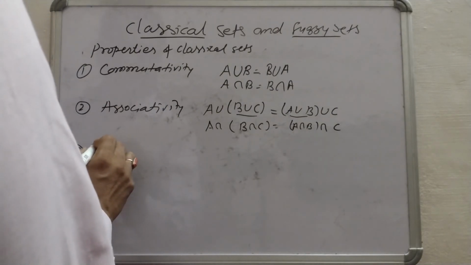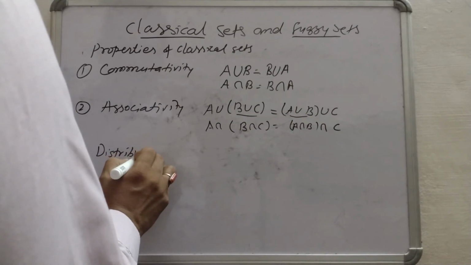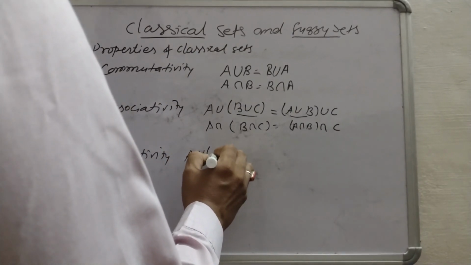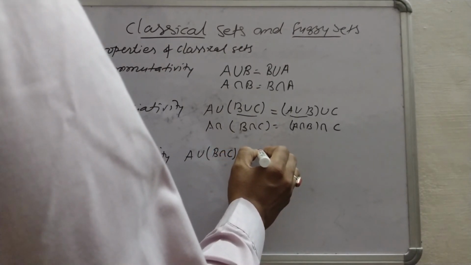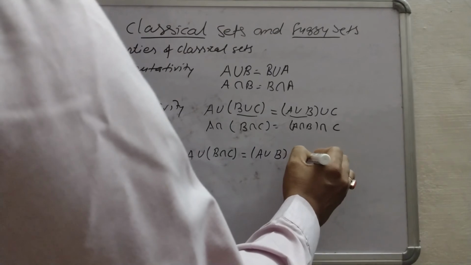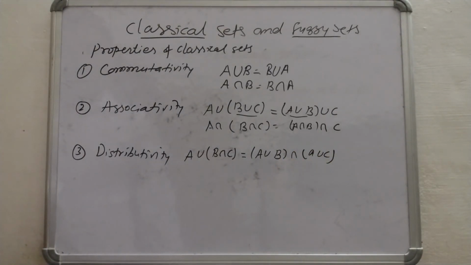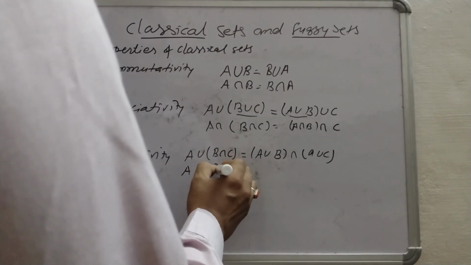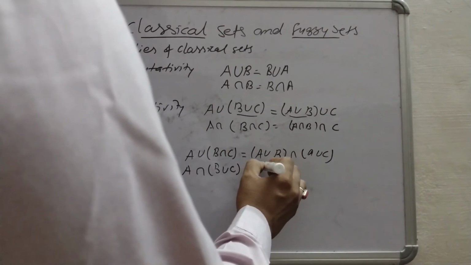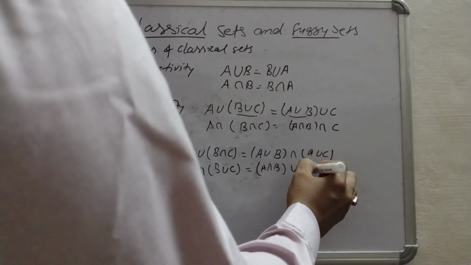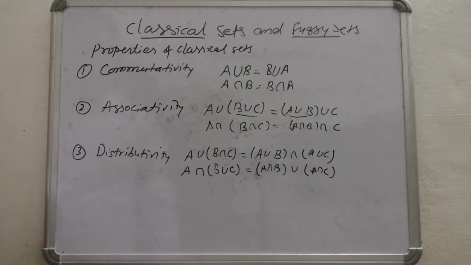Third is the distributivity. For the distributivity, we can write A union B intersection C equals, if we expand it, A union B intersection A union C. Or we can write A intersection B union C equals A intersection B union A intersection C. And then fourth is the idempotency.